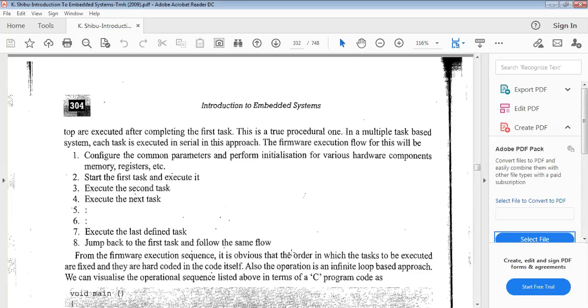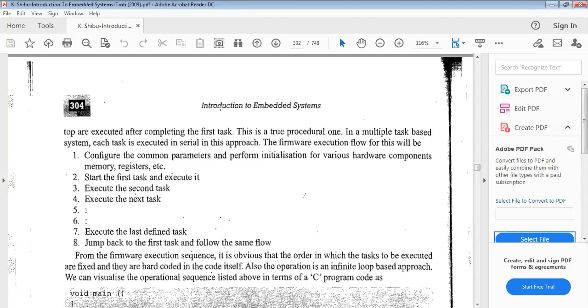When we consider a C language program, it contains some void function, configuration and initialization. Next, the infinite loop starts here as while of one, and that infinite loop contains a number of tasks: task 1, task 2, task 3, task 4, up to task n. All those tasks are sequentially executed one by one. At the end of the last task, again it goes to the first task.